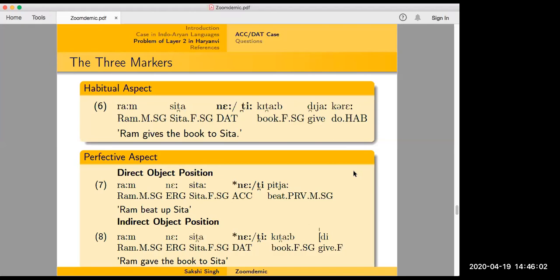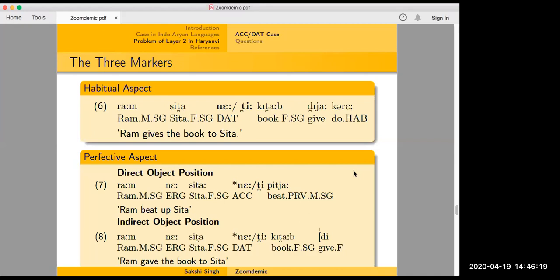And is it true in 6 for all nouns? So what you had in 6 was a name for animates, inanimates, relational nouns. Yeah, I have checked for all of them and it stays the same. This distribution, I can have anything here.